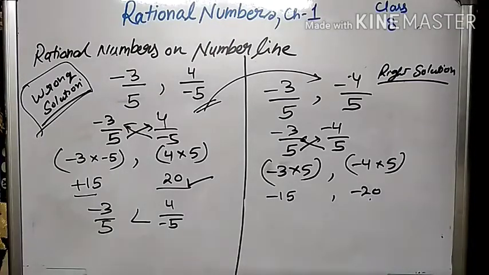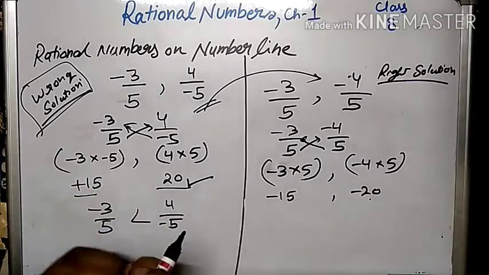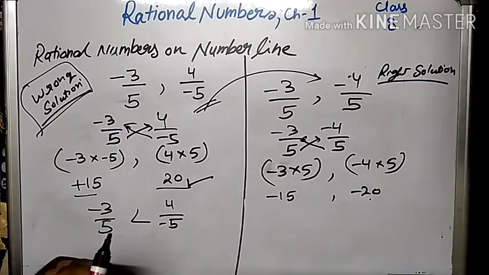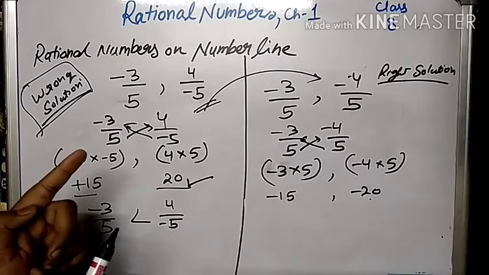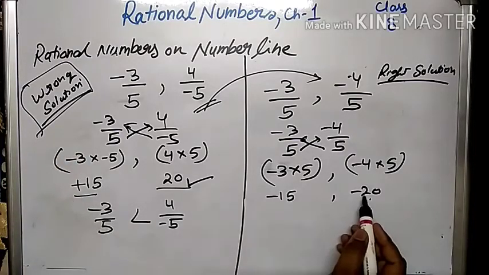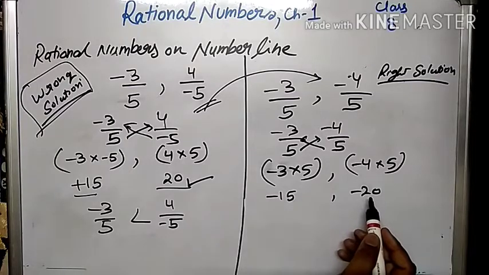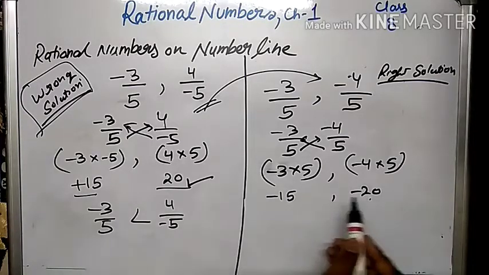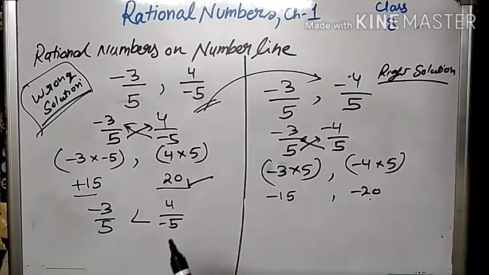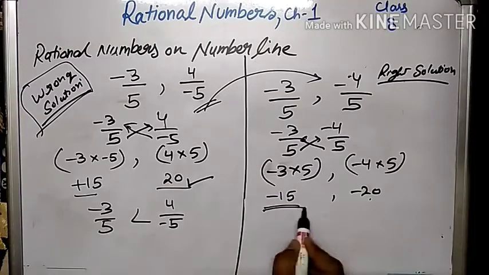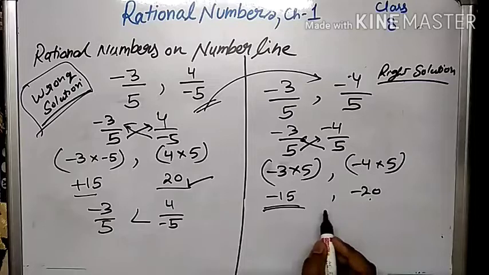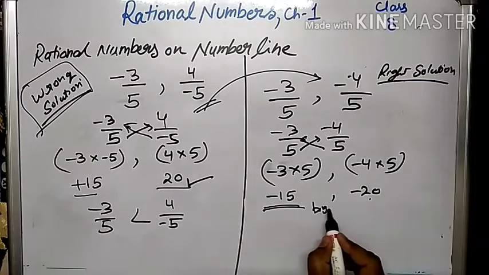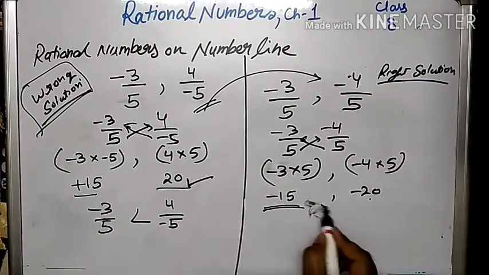Now when we compare two negative numbers, as I told you in the previous description, the smaller negative number is bigger than the bigger negative number. Minus 20 looks like a bigger number, but among the two negative numbers, minus 15 is bigger than this number.